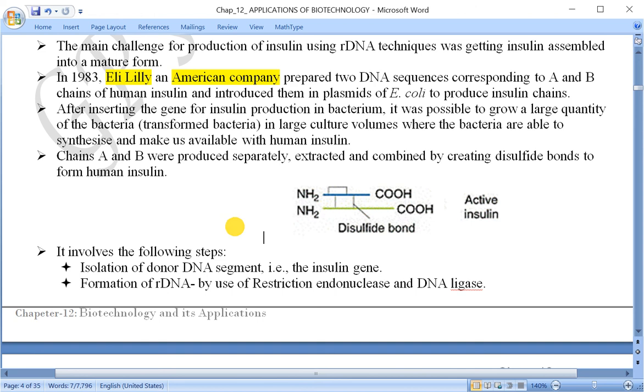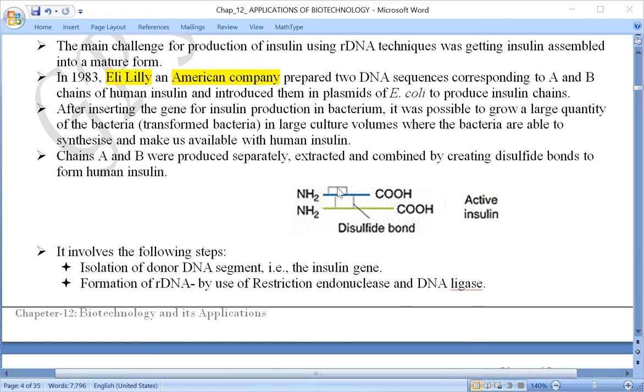Just have a look at this here. Let us say that one chain is here, the A chain, and the chain over here, the lower one, is the B chain. Now both of them are linked together with disulfide bonds. Two disulfide bonds are here, one here and one this other one. And now this is fully functional or active insulin. There is one more disulfide bond on the top, you can see. That means this disulfide linking is present only in chain A. It is not present in B, but in between A and B there are two disulfide linkages.